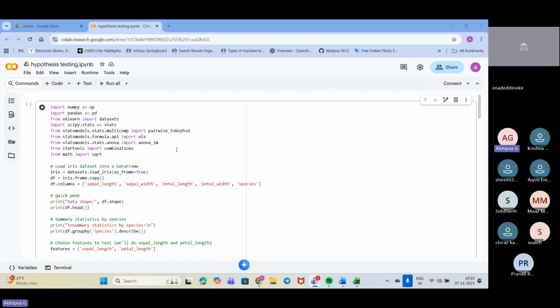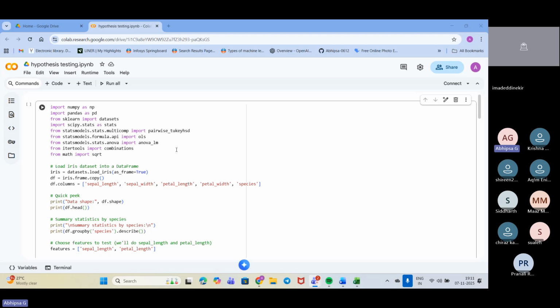Then we are using sklearn.datasets, which actually contains the built-in iris dataset. So in Python, we have some datasets that are built in. We don't have to take a CSV file. I didn't take the CSV file of the iris dataset and load it. It's already available in the sklearn datasets, so I've just taken that.